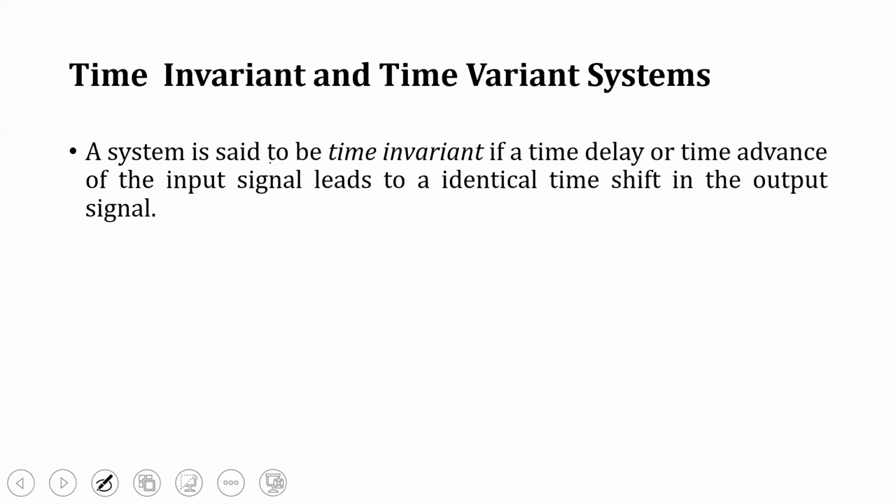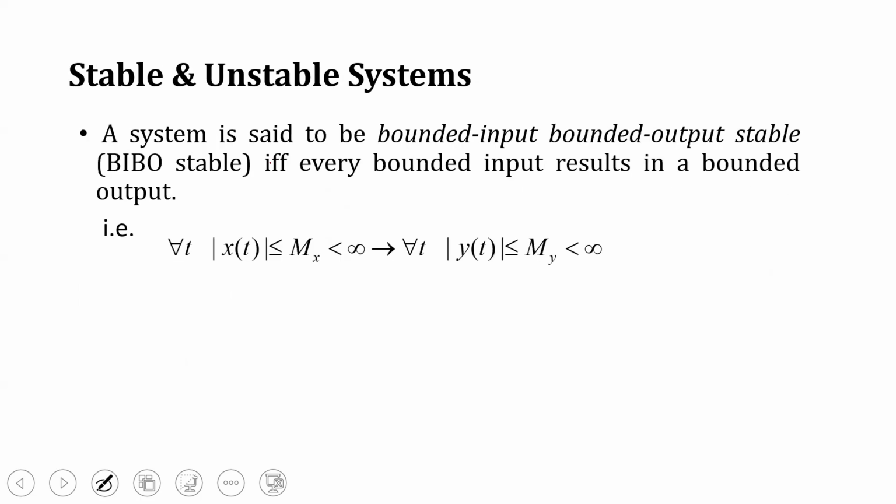The next one is time invariant and time variant system. A system is said to be time invariant if the time delay or time advance of the input signal leads to an identical time shift in the output signal. So if we delay the input by some t, the output should also be delayed by the same t.